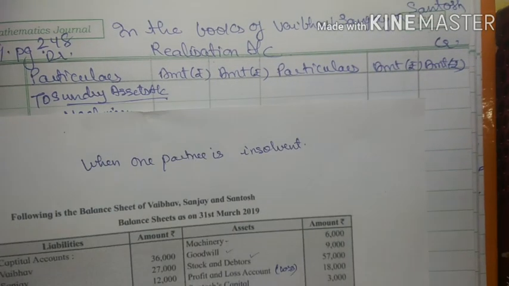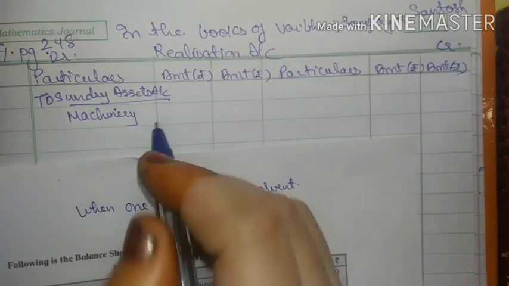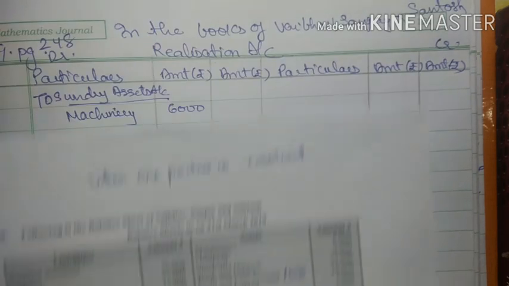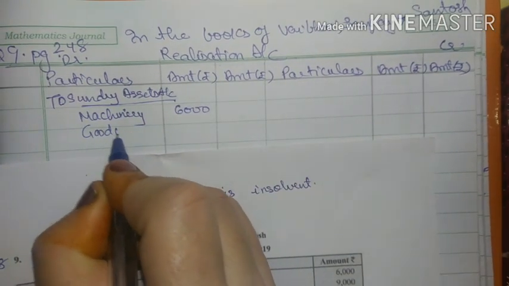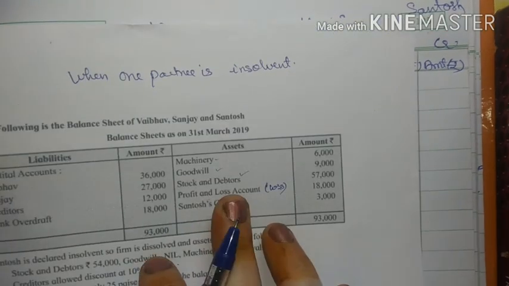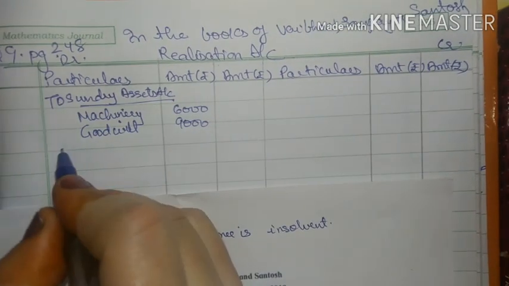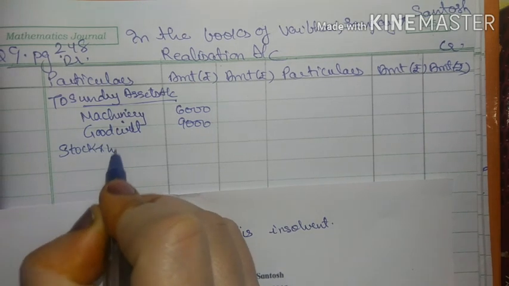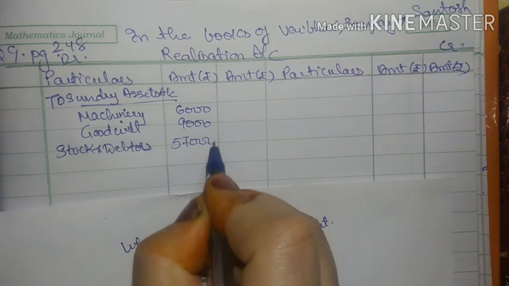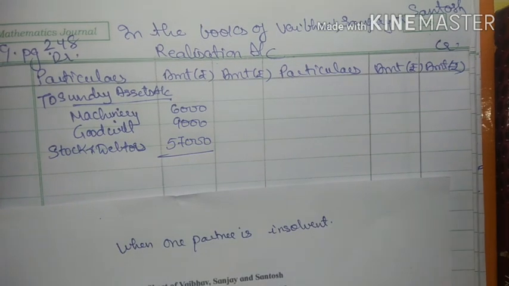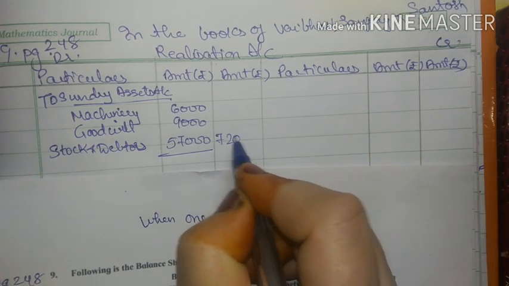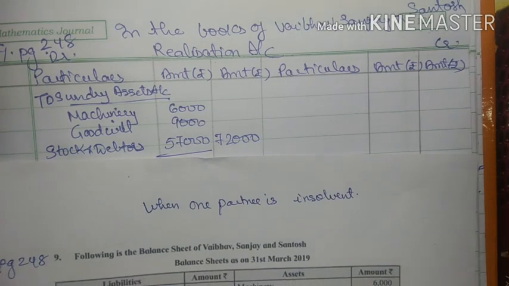See here the machinery is 6,000. So in the amount column, 6,000. Second is goodwill 9,000. Next is stock and debtors 57,000. Now when I add up the three amounts, I will get a total of 72,000. Okay, so we have transferred the assets.